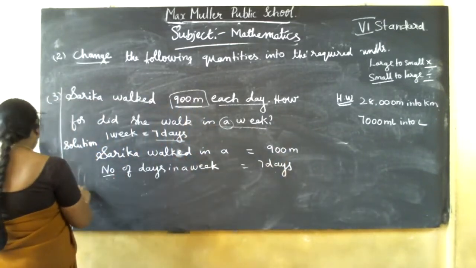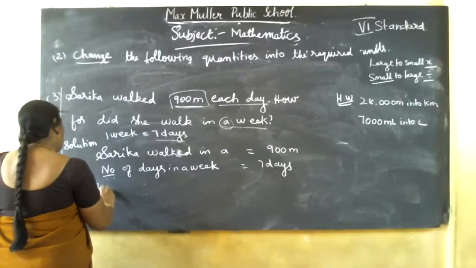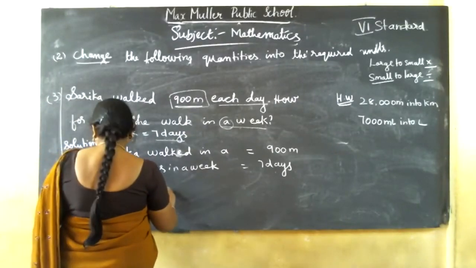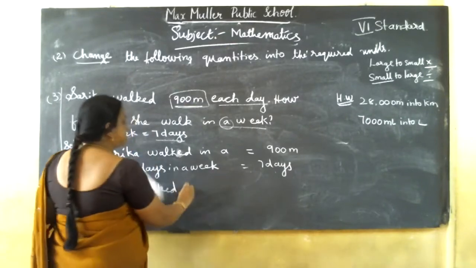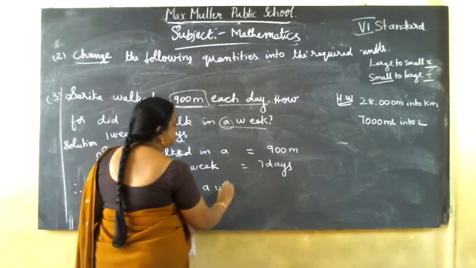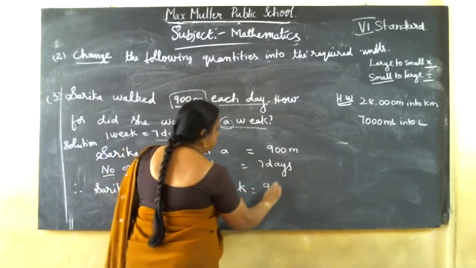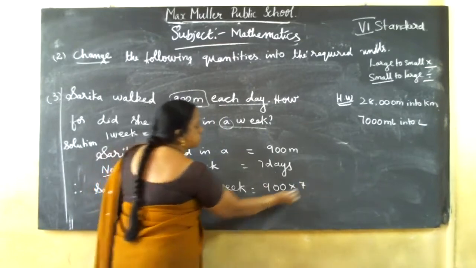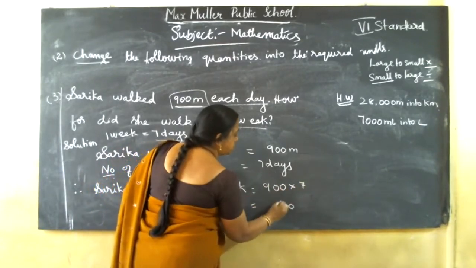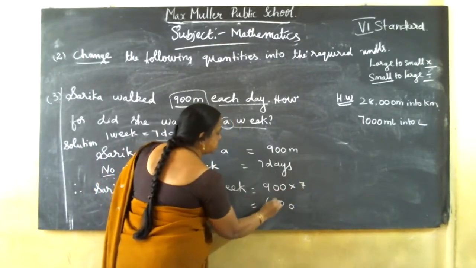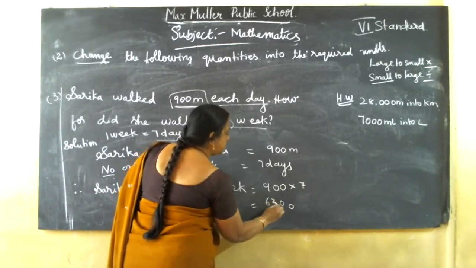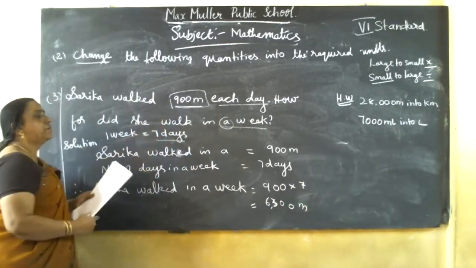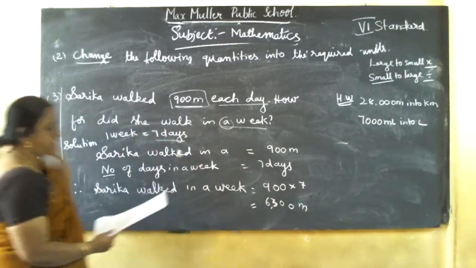So therefore, Sarika covered a distance in a week equal to 900 into 7. 900 into 7 is how much? 7 zeros are 0, 7 zeros are 0, 9 sevens are 63. So 6,300 meters. They asked only for meters. They didn't ask us to convert into kilometers. So this is the answer.